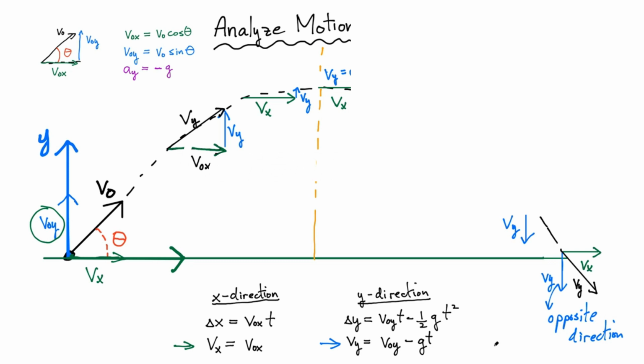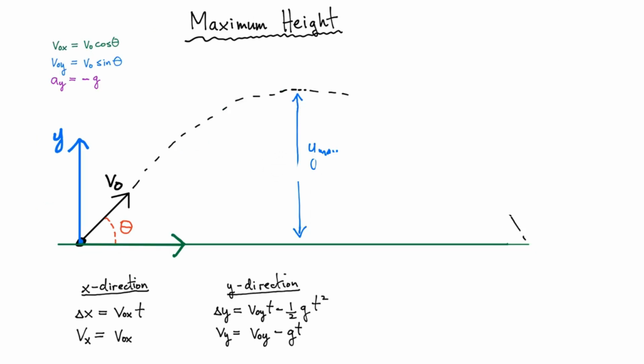Okay, so now let's look at things a little bit more quantitatively. We're going to look at the maximum height that the projectile can achieve, and we're also going to look at how far it could travel. Okay, so let's first start by finding the maximum height. Well, I'm looking for a y displacement, and I want to know when the y displacement is as big as you can get. Where to start?